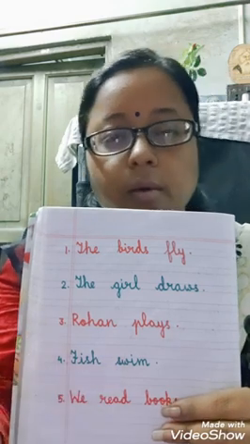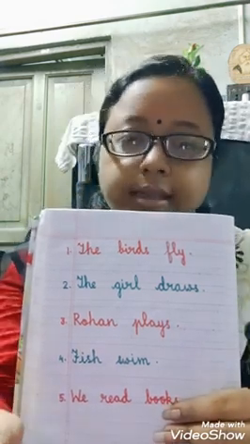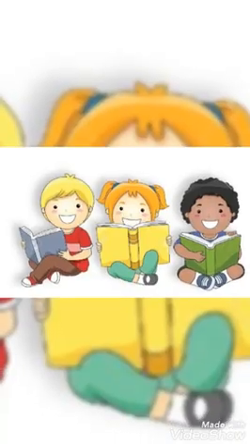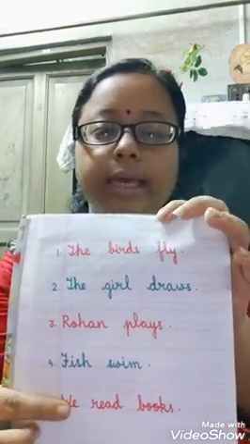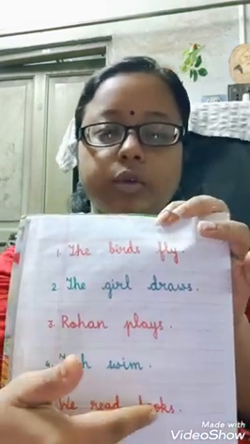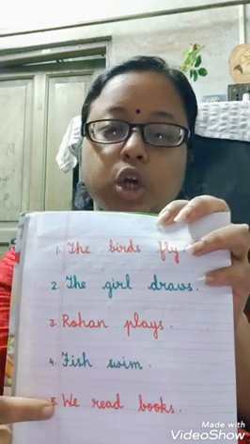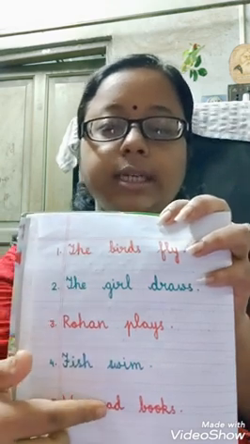Okay. Now moving on to the last picture. Now the last picture is telling us about little children like you all, that they are doing something. So what are they doing? They are reading books. So what sentences can be made out of that picture? Let's try one. We read books. It is a short sentence. We read books.